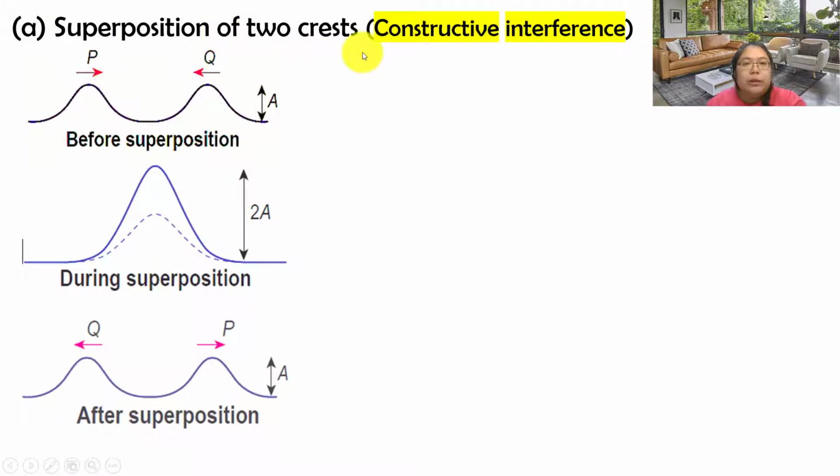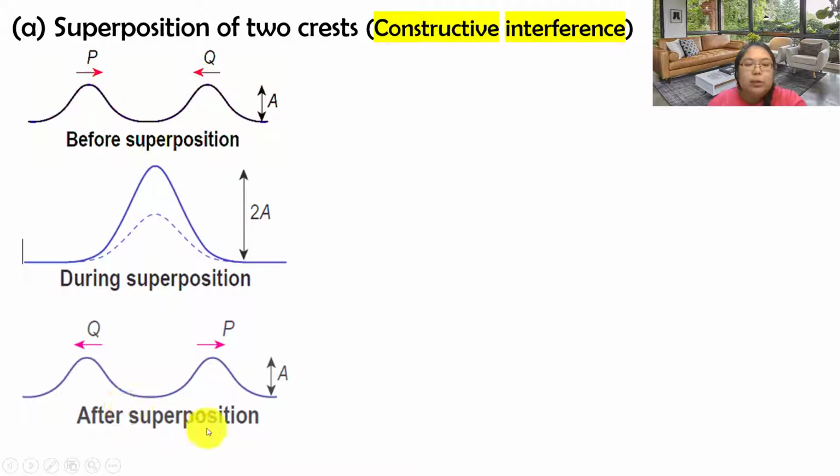Okay, now superposition got two crests. That means we create constructive interference. Before superposition, P and Q, same amplitude, they meet each other. That means they move in opposite direction. During the center part, you'll find they will overlap each other. So this we call during superposition. They produce two amplitude. This part we call the sum of the amplitude. When they sum together, they produce two amplitude.